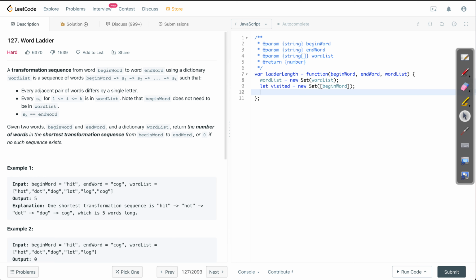Then we could probably make a check in the beginning itself. So end word, this was one of the constraints given in the question. If end word is not in the word list, then we should return 0. So let's just check that in the beginning itself. So if word list doesn't have end word, then return 0.